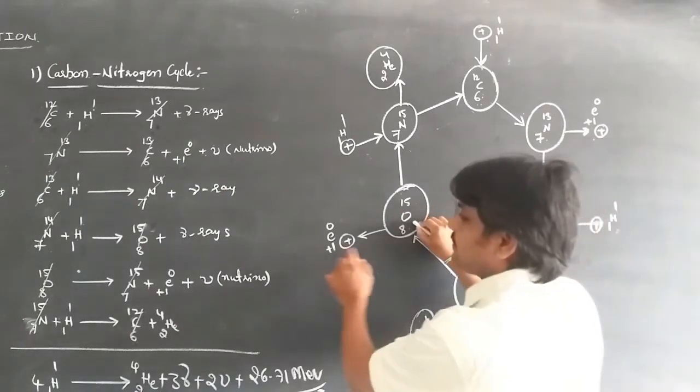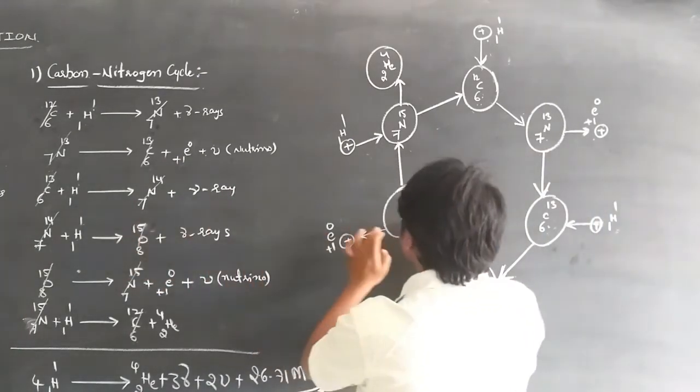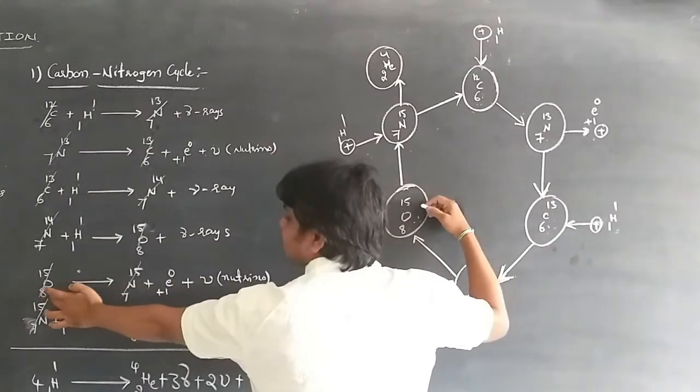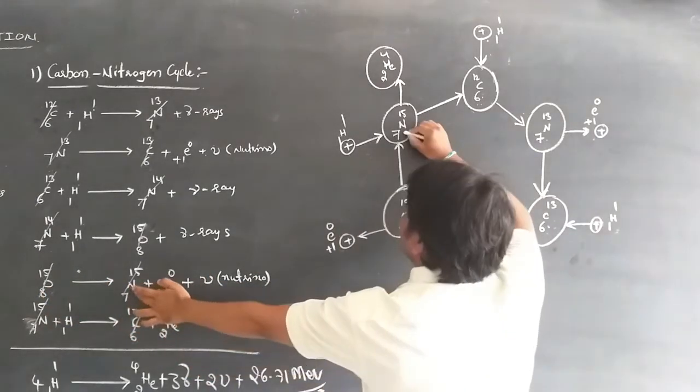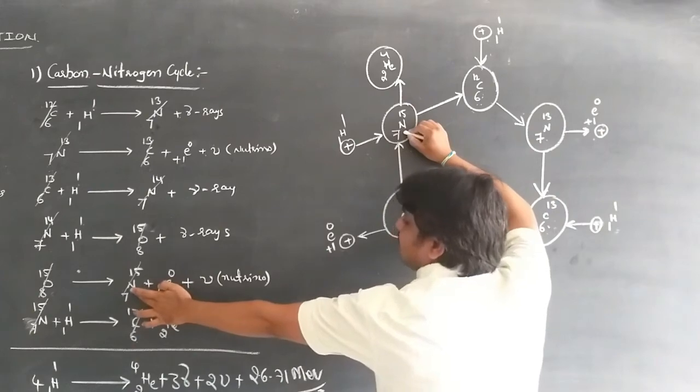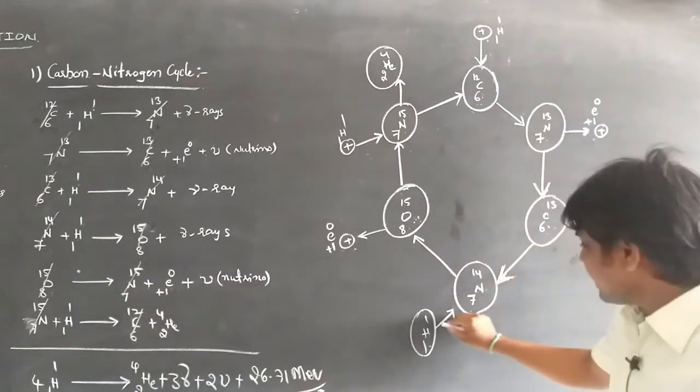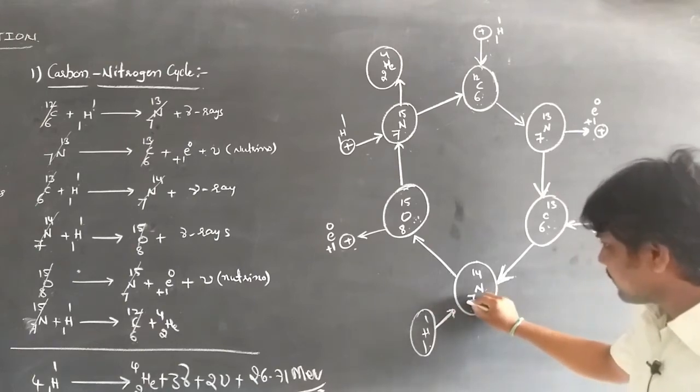8O15 decays and forms 7N15, emitting a positron with a neutrino.